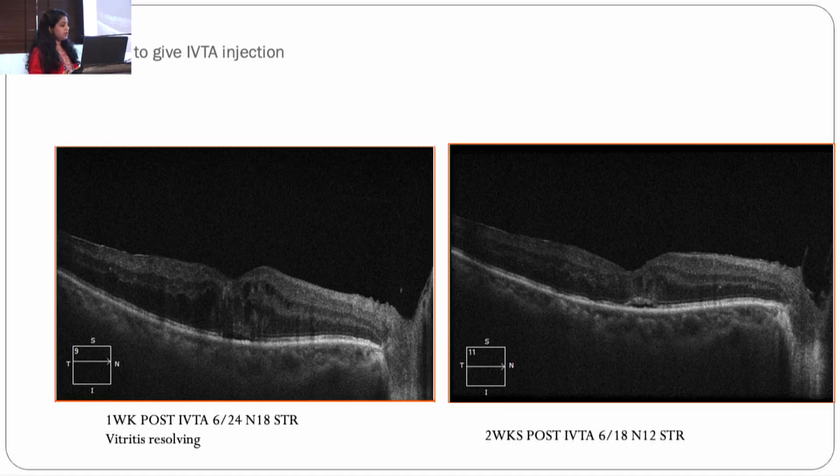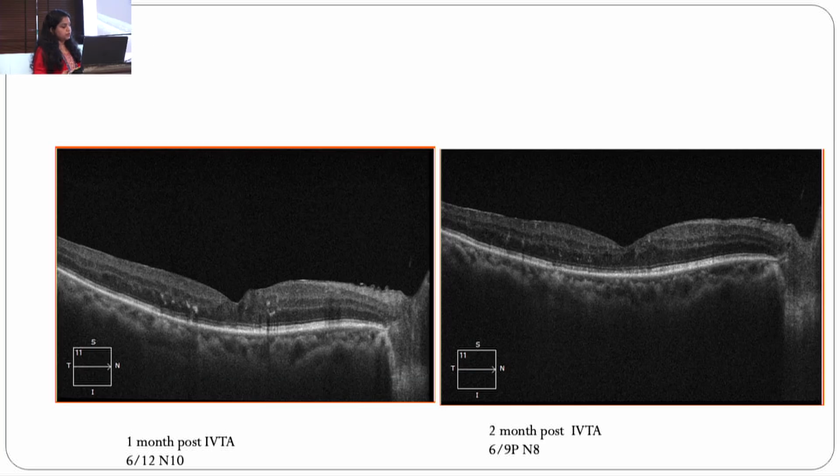So we planned to give an IVT injection for the patient in view of vitritis and CME. Two weeks post IVT injection, vision improved to 6/18 N12 and vitritis started resolving, and 2 months down the line the vision improved to 6/9 N8 and the fovea was completely flat with vitritis completely resolved.